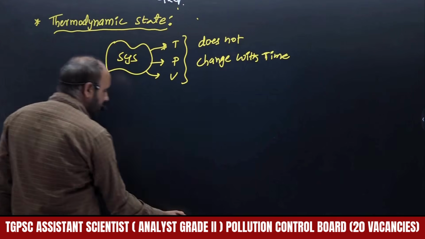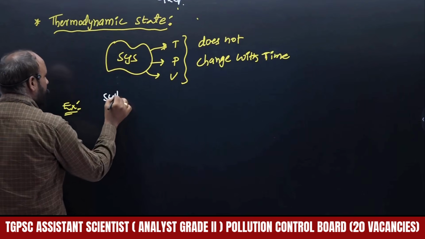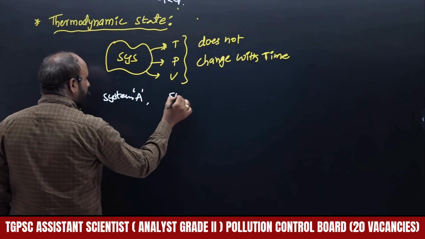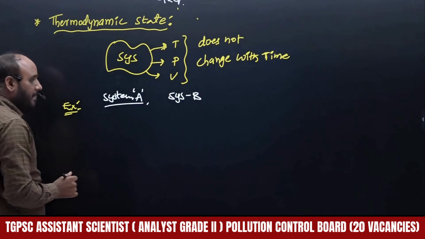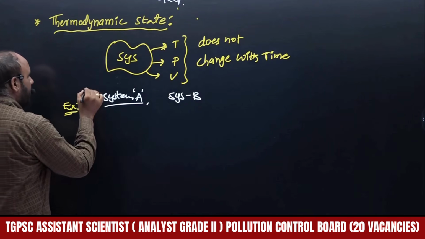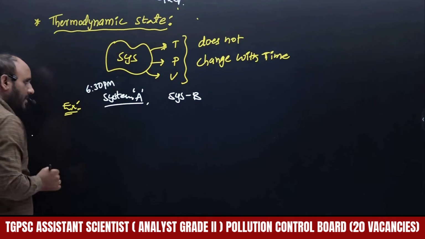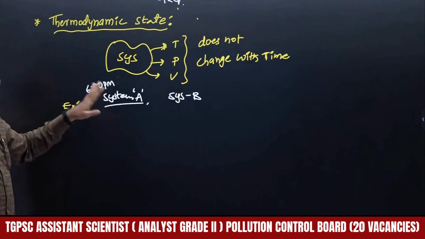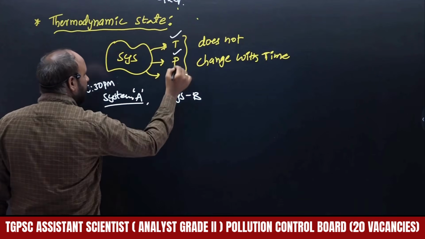I am going to consider one system, denoted A, and another system denoted B. This is the system before the class started, at 6:30 p.m. This is system A. At 6:30 p.m. what conditions do we have to consider?